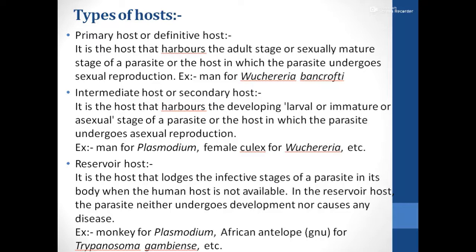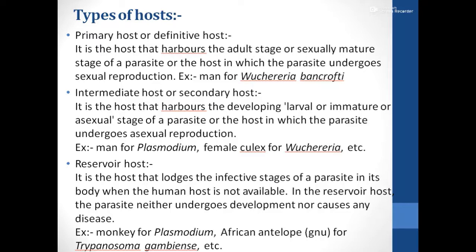So depending upon the type of the host, you can classify. A primary host is the one in which the sexual stage of the parasite is completed. In the case of Wuchereria bancrofti, man is the definitive host or the primary host. Secondly, we have the intermediate host or the secondary host, where the asexual mode of the parasite is completed. In the case of the malarial parasite, man is a secondary host or an intermediate host.